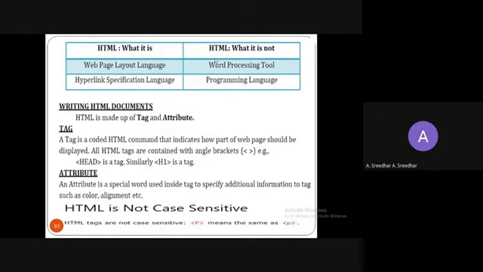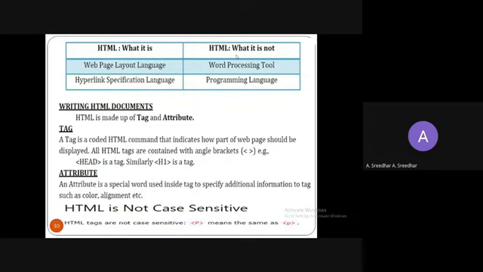So there you can process the data, like modifying the text, or you can apply bold, underline, strikethrough, subscript, superscript, right? Or increase the font size, right? But HTML is not a word processing tool.